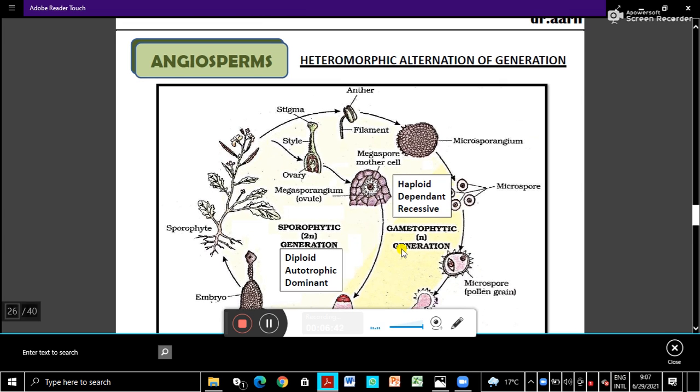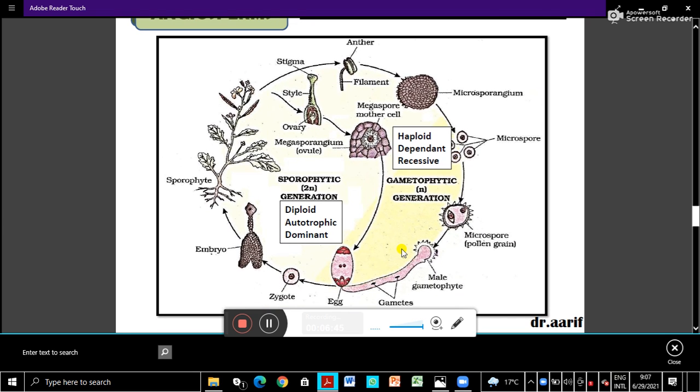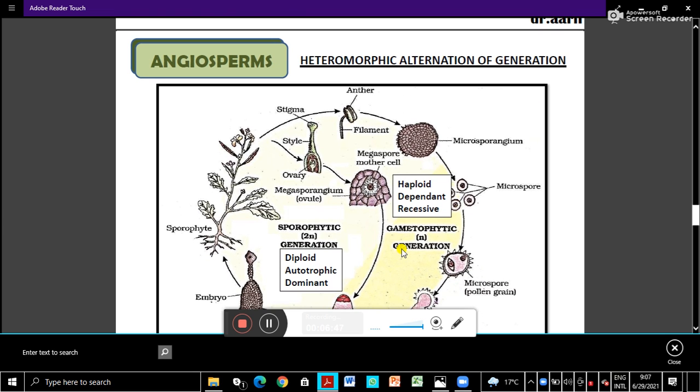alternation of generation. Alternation of generation means, see, heteromorphic alternation of generation. So in the last class we have learnt about pteridophytes and gymnosperm. Alternation of generation is there. Gymnosperms also we have seen that heteromorphic, that is the gametophyte and sporophytic generation alternate. Now in angiosperm the sporophytic generation is dominant and the gametophyte is dependent on the sporophyte.